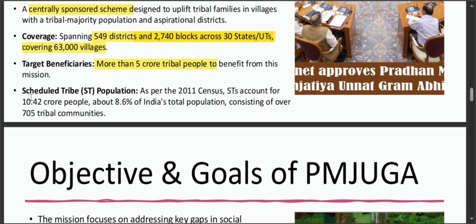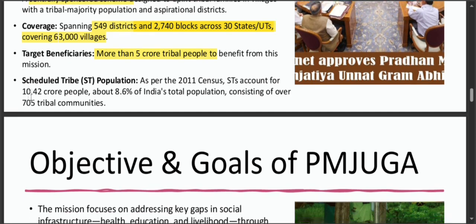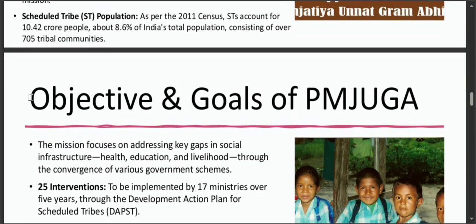In essence, PMJUGA is a significant step toward addressing the socio-economic challenges faced by these communities. By focusing on their specific needs, the government aims to empower them, improve their livelihoods and foster holistic development in these regions. So that's a snapshot of the PM Janjatiya Unnat Abhiyan and its potential impact on tribal families across India. Now let's explore the objectives of the Pradhan Mantri Janjatiya Unnat Gram Abhiyan.